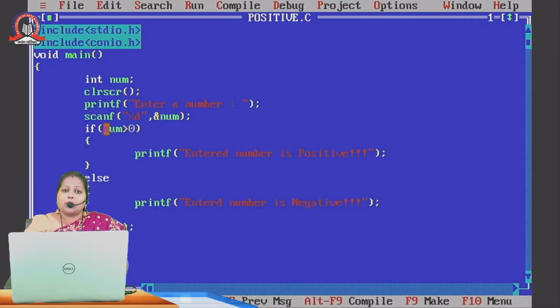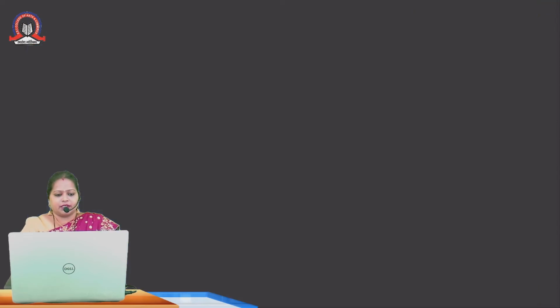We can write only if statement without else part, but we cannot write else part without any if statement. So if is mandatory. We can write only if statement if the program requires such a situation, but we cannot write else part without if statement.